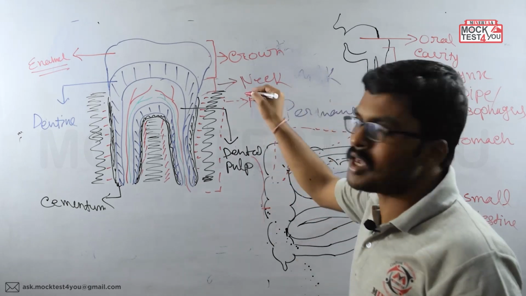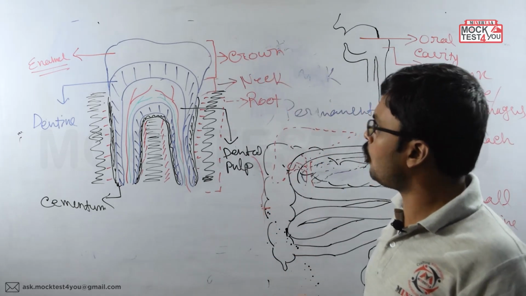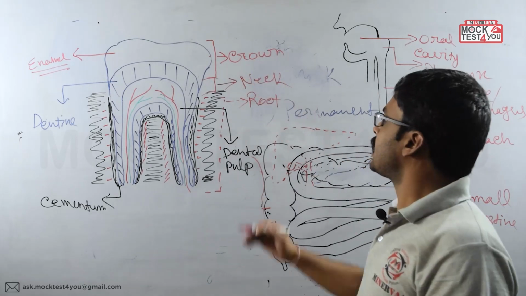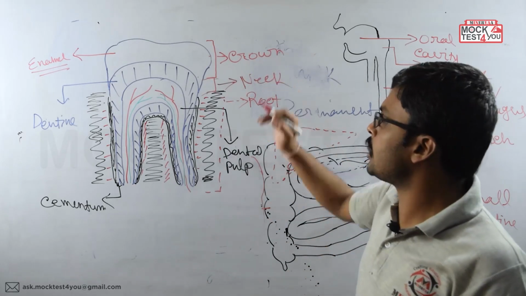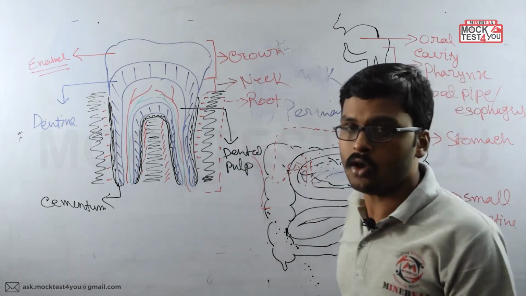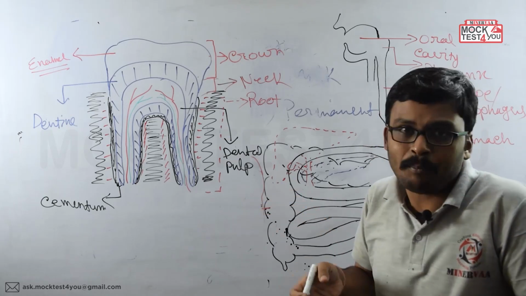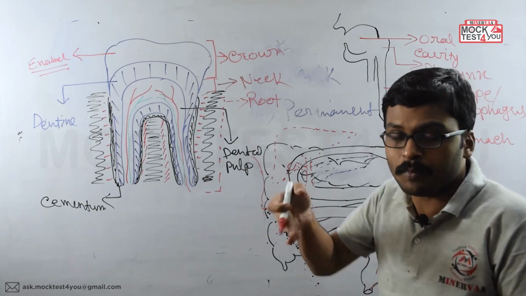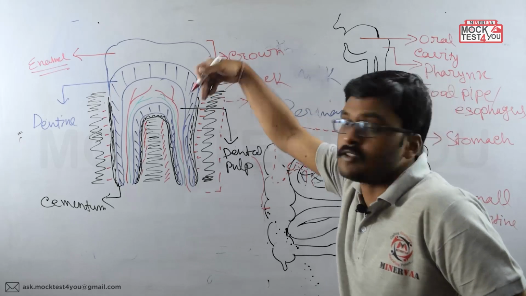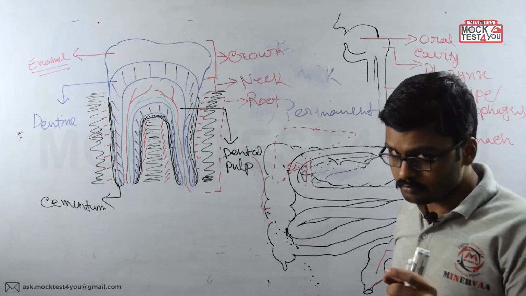So this way we have three different portions of the tooth from top to bottom. First we get the crown region, then the neck region, and at the end the root region. Root means like a plant root, which is present within the soil; like that, it is present within the gingiva, within the jaw.